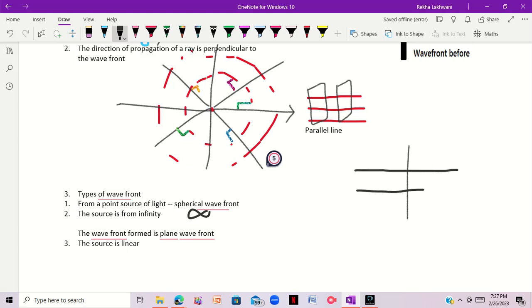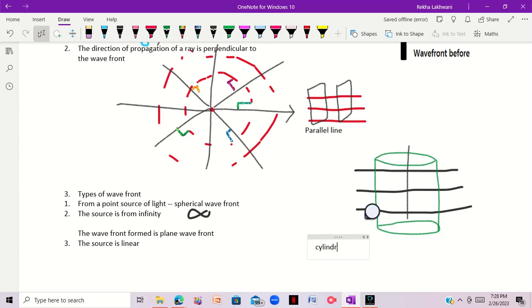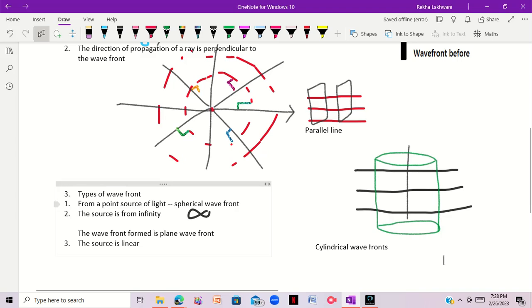It is like there will be linear lines. We consider they are linear, okay? So for the linear source of light, the wavefronts will be cylindrical. So actually you have to remember some points. The wavefronts are cylindrical wave fronts, right? So these were the types of wavefront basically.